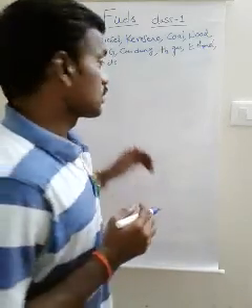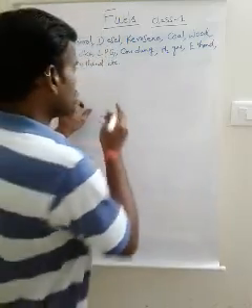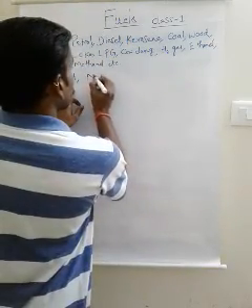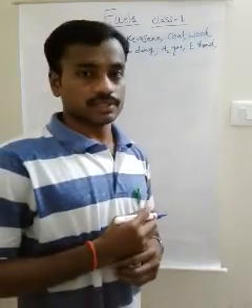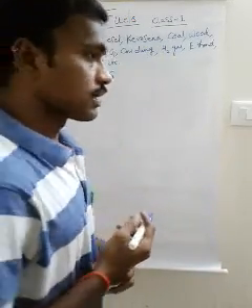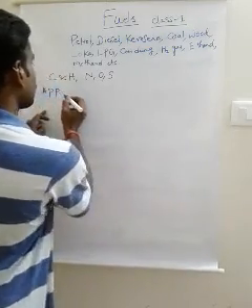In any fuel, the main constituents are carbon and hydrogen, and other elements like nitrogen, oxygen, sulfur are present as impurities in fuels.